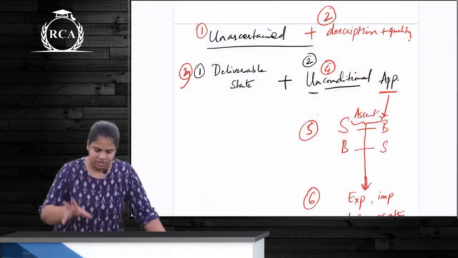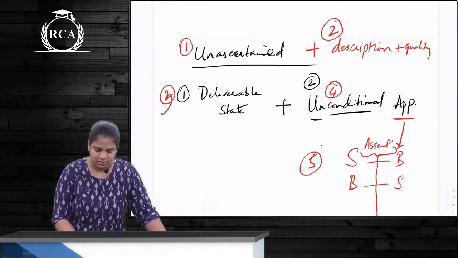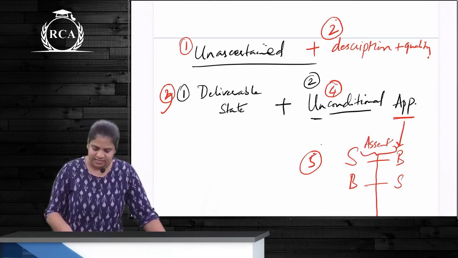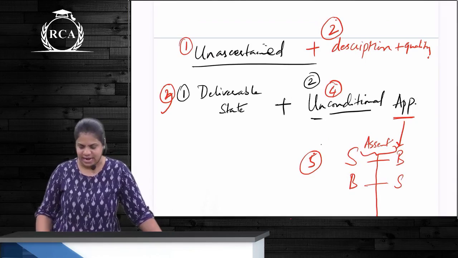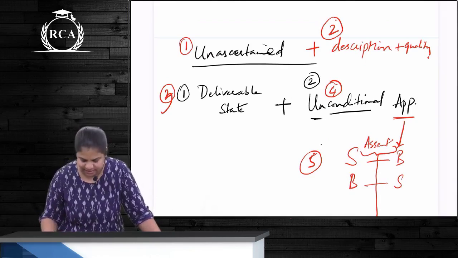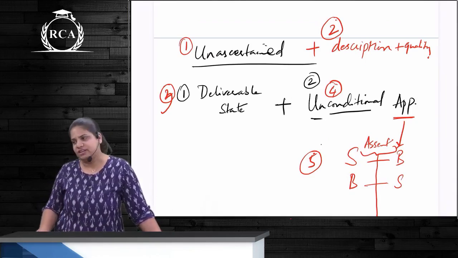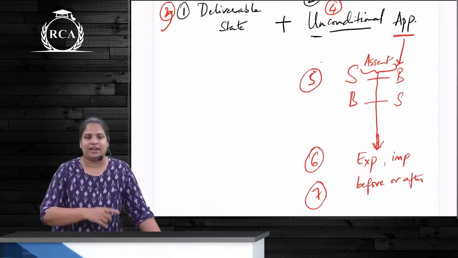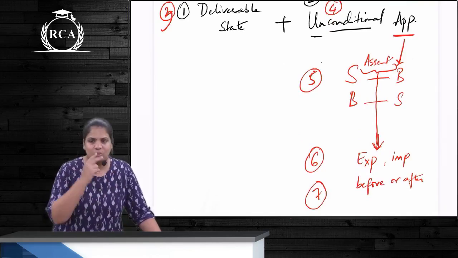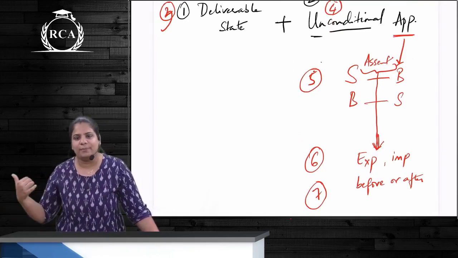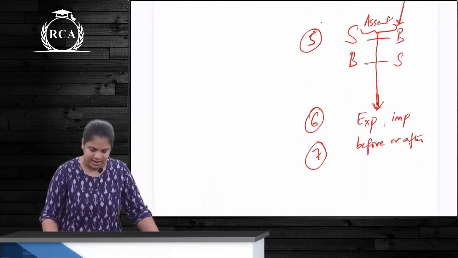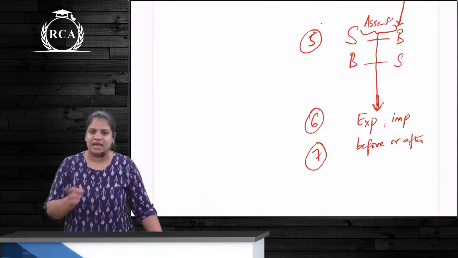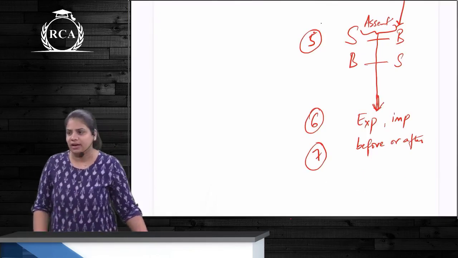When this appropriation is done, there are certain essentials of appropriation. We read it in this form. First, the goods have to be unascertained. They should conform with the description and quality as per the contract. Next, they have to be in a deliverable state. Next, appropriation should be unconditional. When appropriation is done, it should be done by the seller with the assent of the buyer or by the buyer with the assent of the seller. This assent should be express or implied, and can be given before or after appropriation.